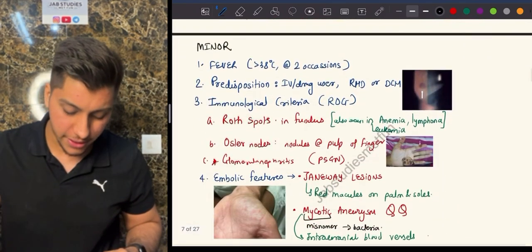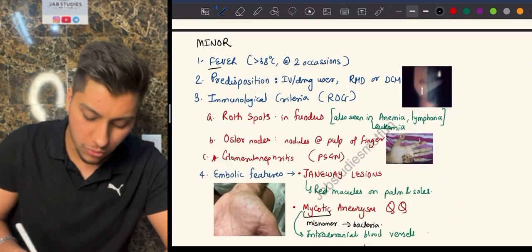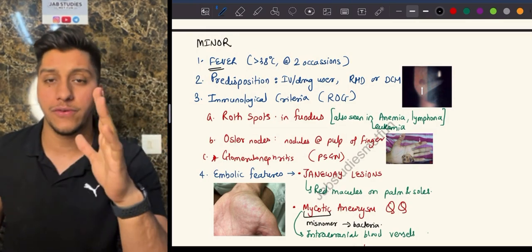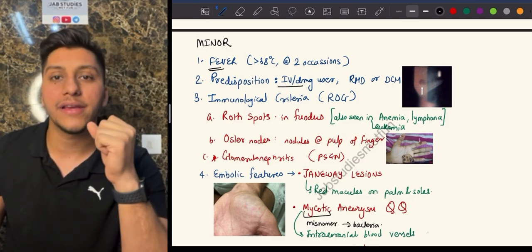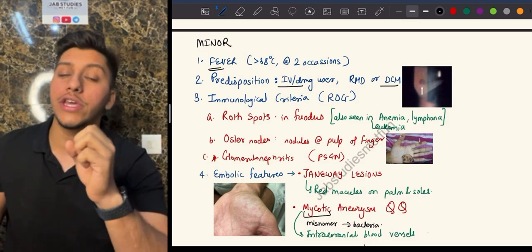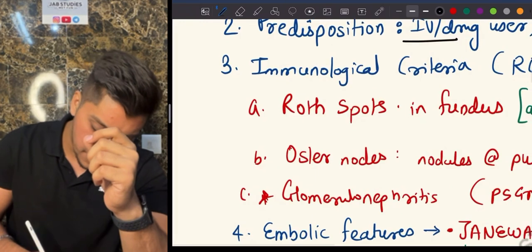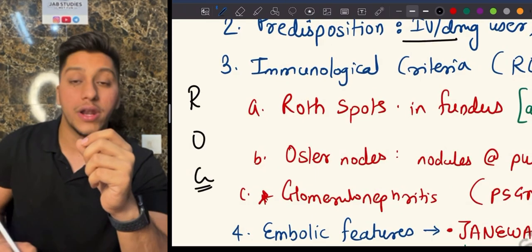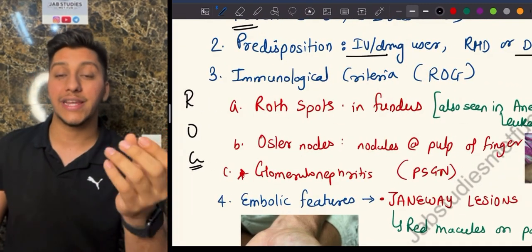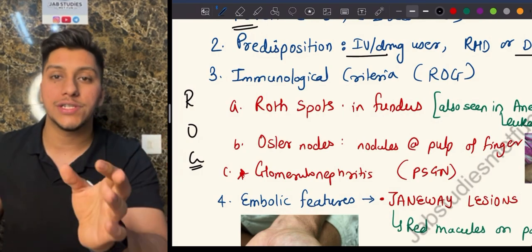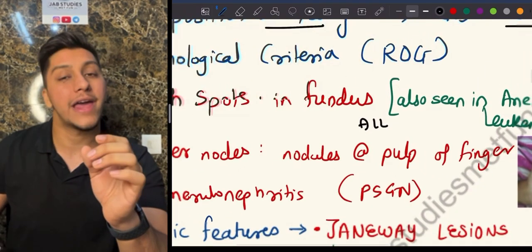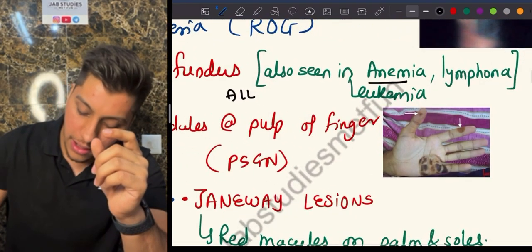Let's talk about the minor criteria. In minor, as we already told, you will have fever more than 38 on at least 2 or more occasions. Predisposing factors of infective endocarditis are if a patient has a history of IV drug use, rheumatic heart disease, or dilated cardiomyopathy. Okay, so these are the first 2. Then you'll have the immunological factors. The immunological factors can be remembered with the mnemonic ROG, where R is Roth spots, which is seen in the fundus. Roth spot is not pathognomonic of infective endocarditis. It can be seen in other conditions. The important other conditions where you should remember Roth spots, you have to remember ALL: anemia, lymphoma, and leukemia.